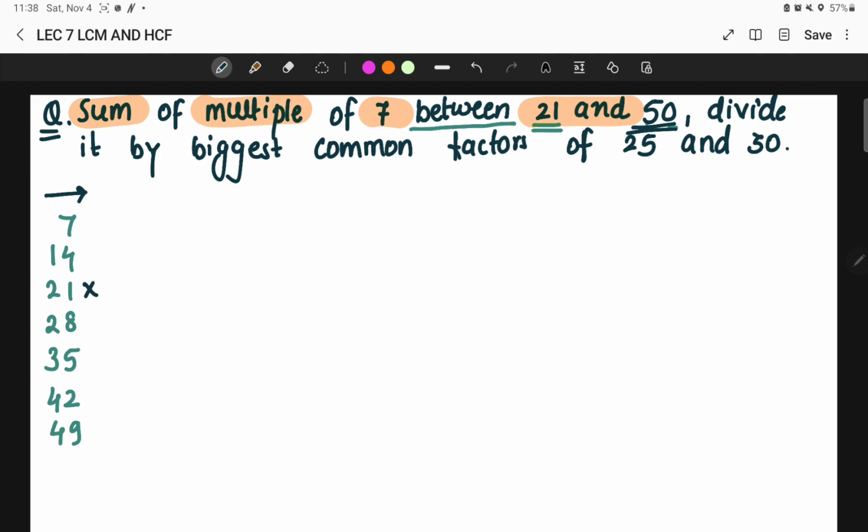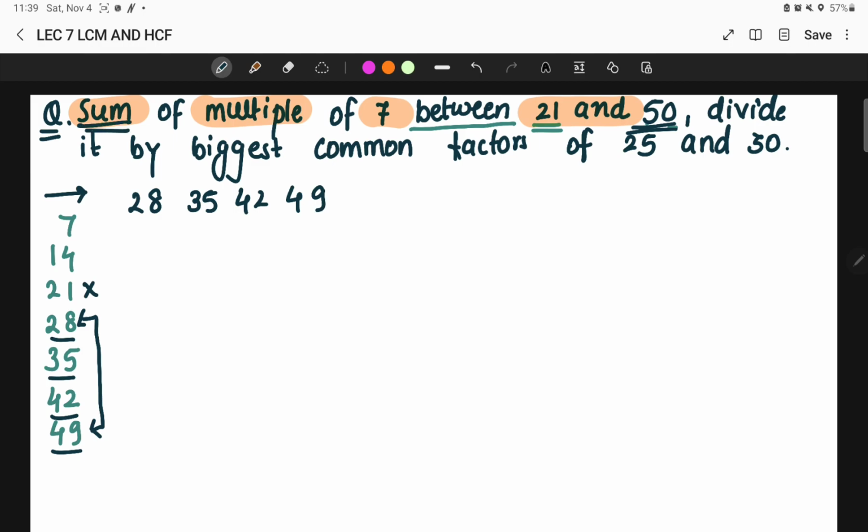Okay, so from 7 to 14, if we start reading out the multiples of 7, we can clearly see that from 28 till 49, these are the numbers which are coming in the table of 7, and which belong in between 21 and 50, right? So how many numbers are there? 28, 35, 42 and 49. Just write it over here: 28, 35, 42 and 49. Okay, so what is the requirement of the question?